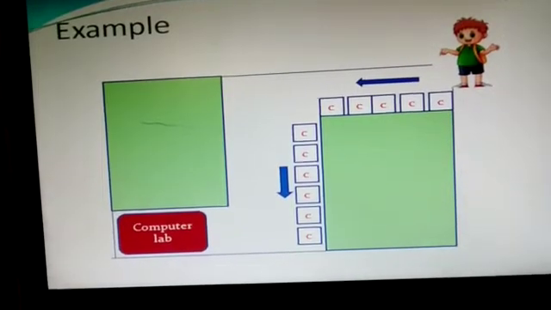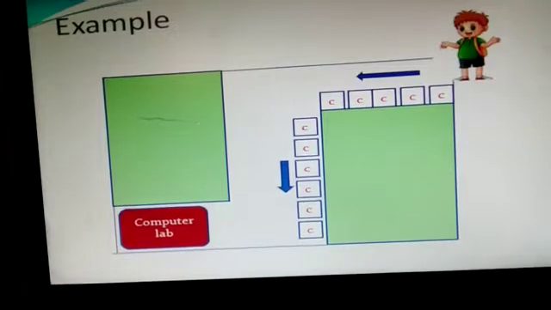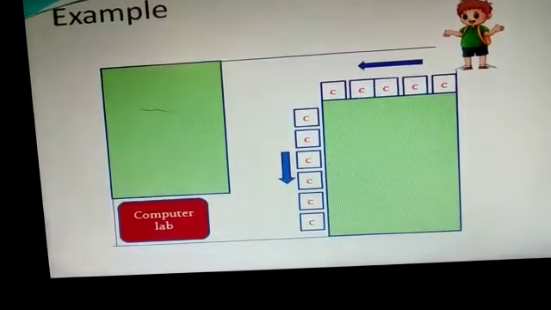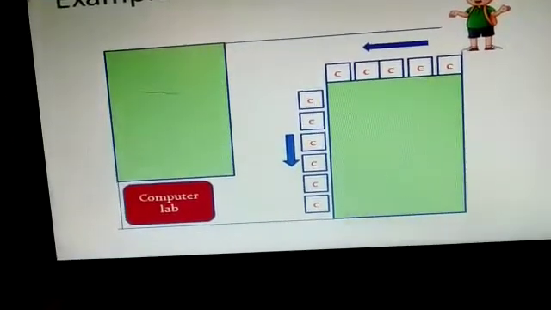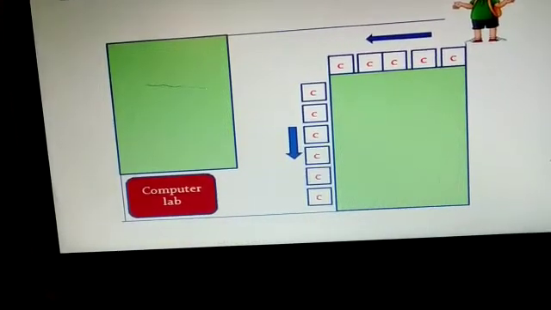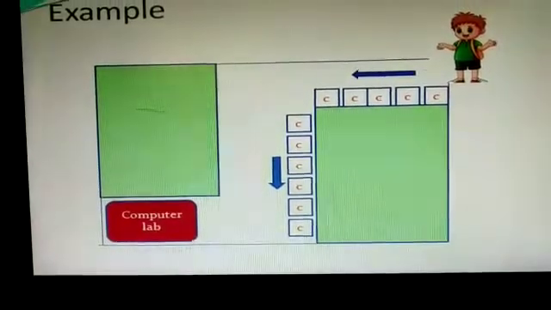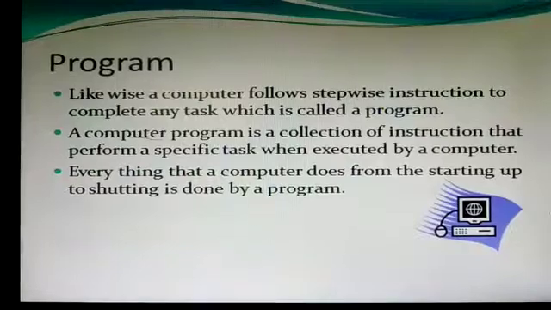First, she tells him, move left from the class and go straight. After leaving 5 classes, take a right turn. Move forward and after leaving 6 classes, take a left turn. Then you will reach the computer lab. Then Kabir is able to reach the computer lab.